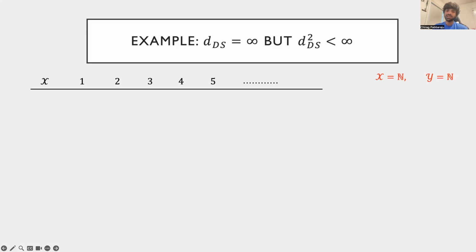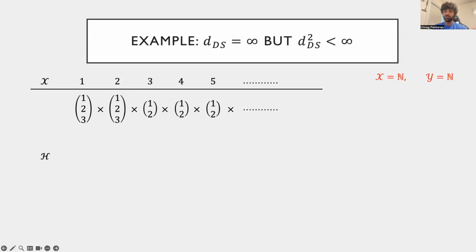The hypothesis class is constructed in a tier-wise manner as a disjoint union of Cartesian products. To start, we have the label set 1, 2, 3 on x equals 1 and 2, whereas on the rest of the natural numbers from 3 to infinity, we have the labels 1, 2. We now take a Cartesian product of these sets. That is, we will include all strings where on the first 2 coordinates, we can have any of 3 labels, whereas on the rest, we will only have 2 labels.